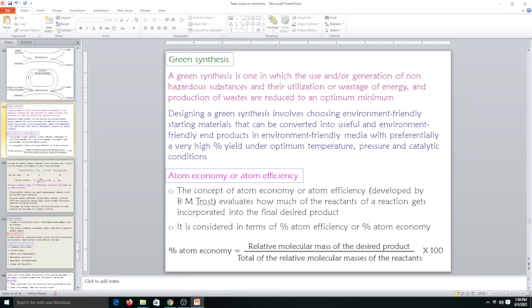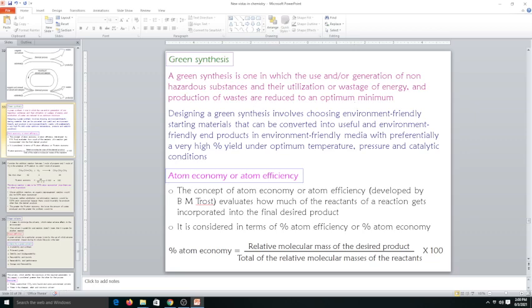So green synthesis can be defined as one in which the use and/or generation of non-hazardous substances and their utilization, or otherwise wastage of energy and production of waste, are reduced to an optimum minimum. Either non-hazardous substances can be generated and utilized properly, or the wastage of energy and the production of other wastes should be reduced to an optimum minimum. This is what green synthesis means.